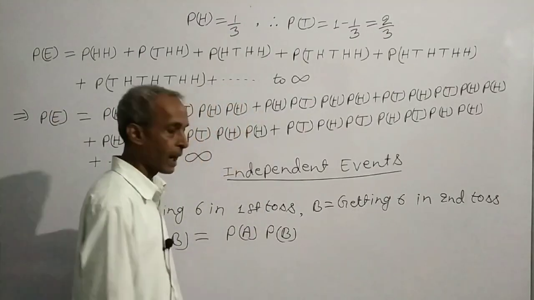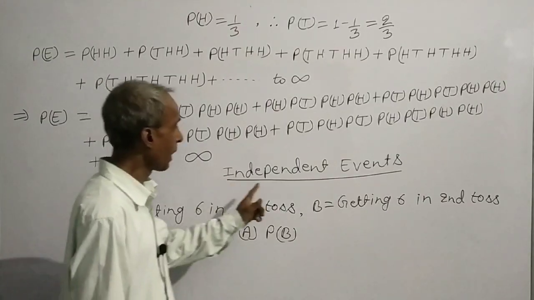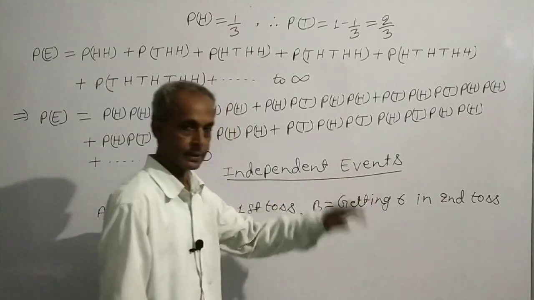In 12th class math, you have to read about independent events.